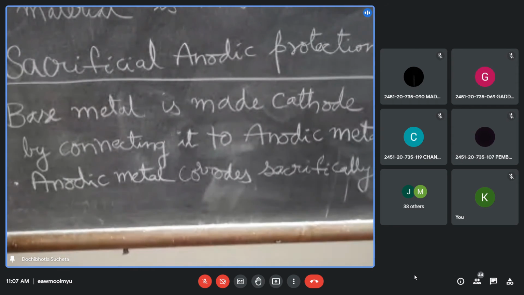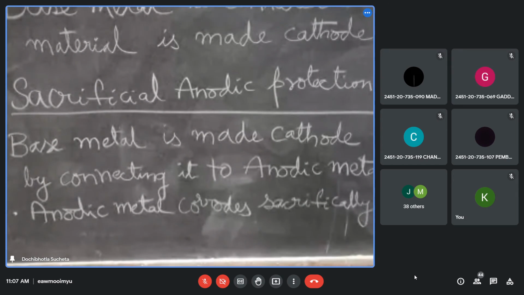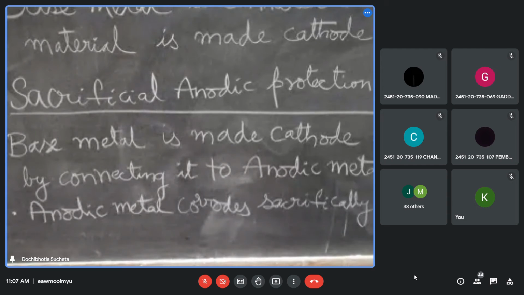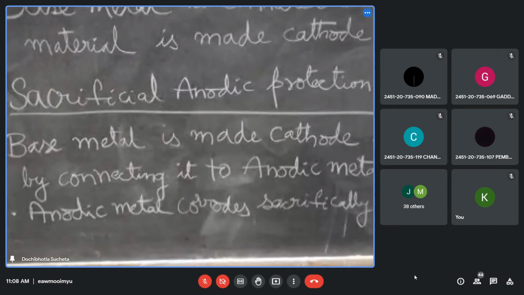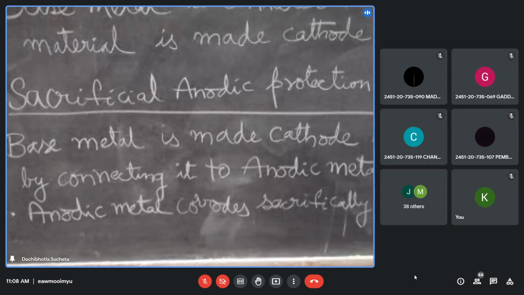Those metals having less corrosion potentials are more benign. Those metals which have more corrosion potentials will suffer corrosion. If you take iron, iron has less corrosion potential than zinc and magnesium.